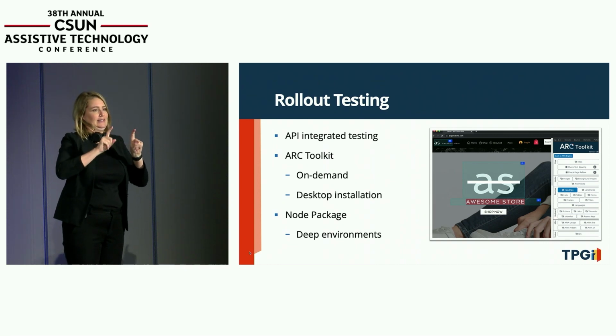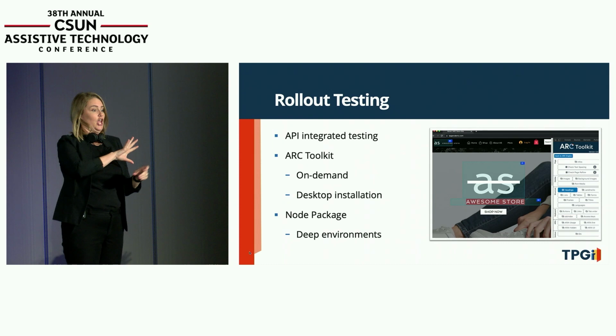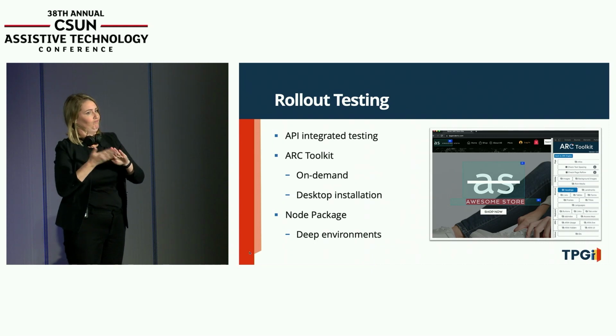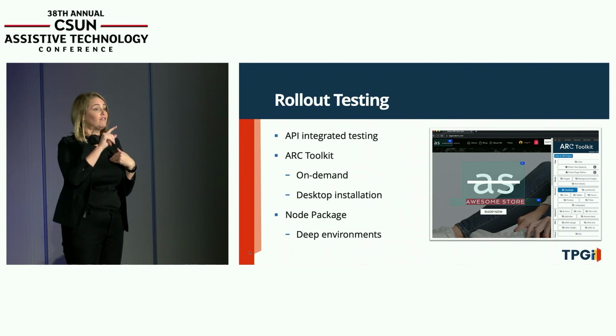And one of the ways is obviously to use APIs to include testing in your pipeline, so that when you're releasing code, you're running a certain number of tests, and we'll show that to you in a little bit. We also have tools like the ARC Toolkit, which is a browser plugin. We have a screenshot here. It's easy to roll out because it's a free plugin that everybody can install on the desktop.